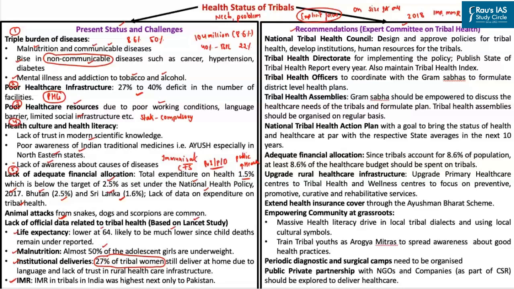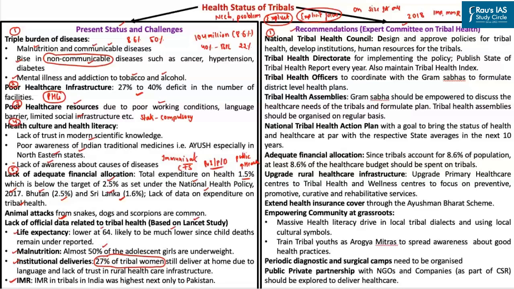So if we have to improve the health status of the tribals, we need to give an explicit focus to tribal healthcare. We need to realize that the tribals have their own special needs and special problems, and these cannot be solved through a one size fits all approach. Rather, they have to be solved only through a targeted approach towards improving the health outcomes of the tribals. So let's look into these recommendations one by one, starting with the need to set up the National Tribal Health Council. So the committee has suggested that we need to set up a National Tribal Health Council.